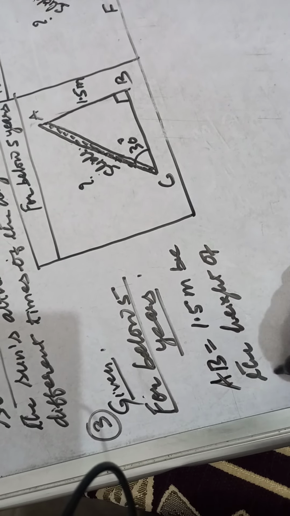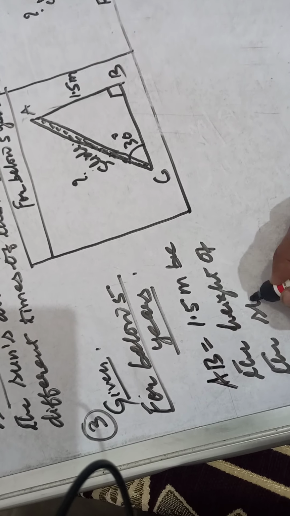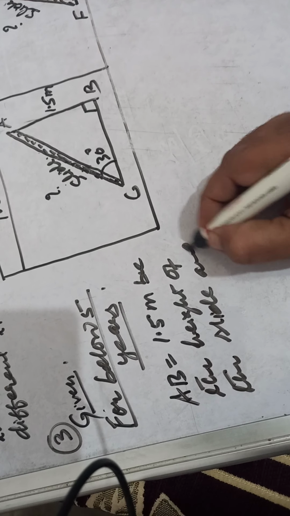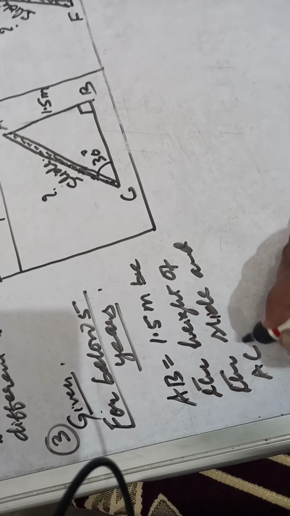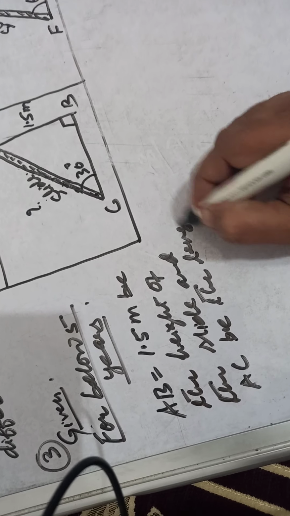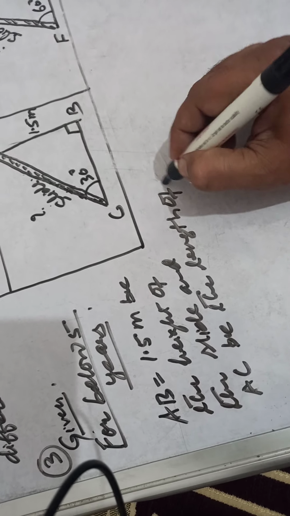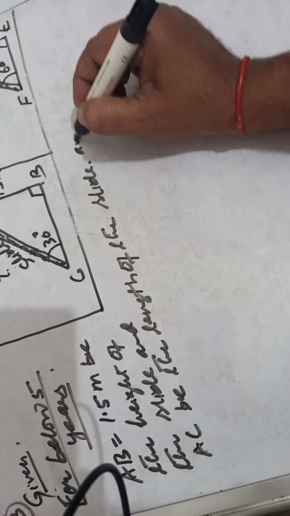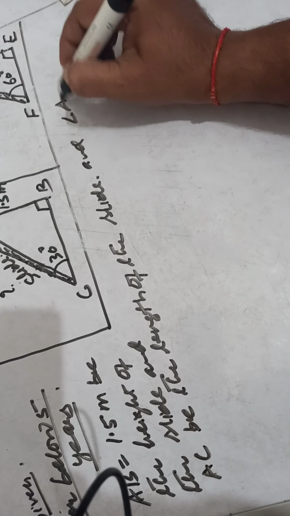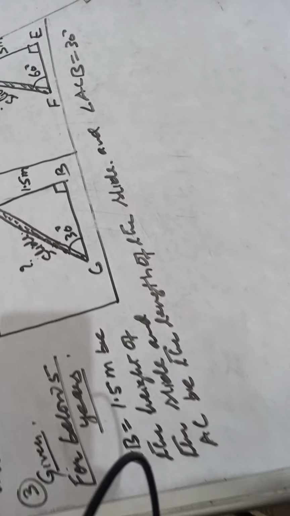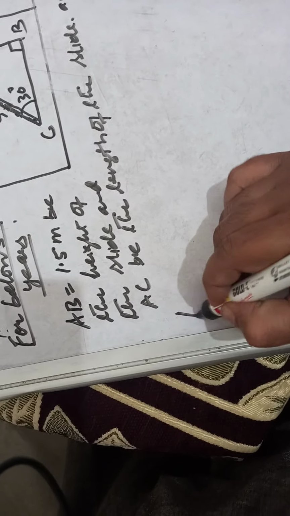Write down, height of the slide. And AC be the length of the slide. And angle ACB equal to 30 degree.